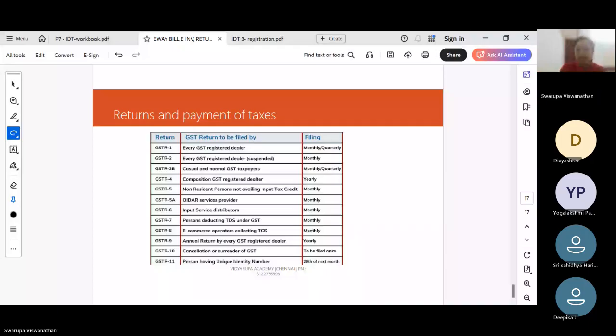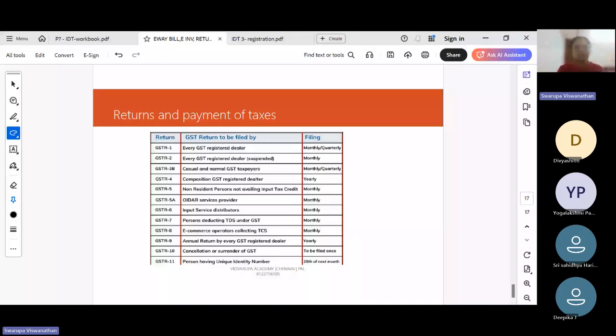It is applicable to all registered persons other than casual taxable persons, non-resident taxable persons, input service distributors, composition scheme, TDS and TCS, because all these people have separate returns to be filed. So for a normal taxpayer, they have to file GSTR 3B by the 20th, 22nd or 24th of the next month respectively.